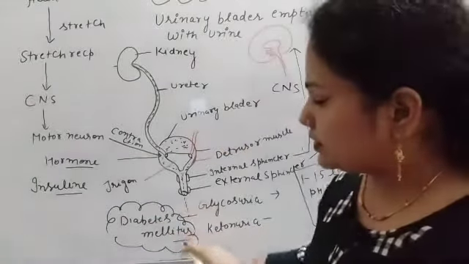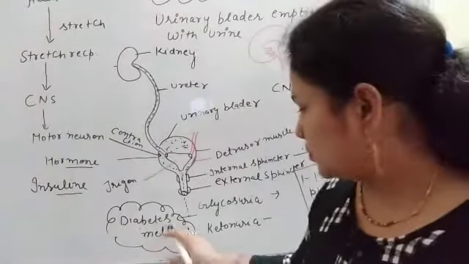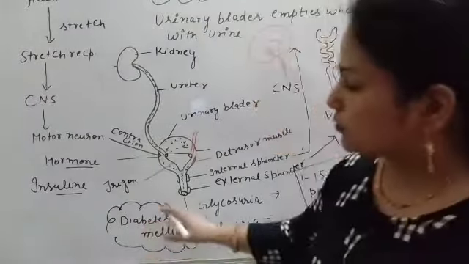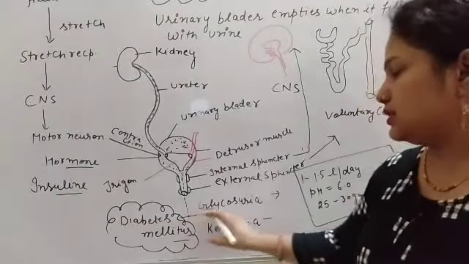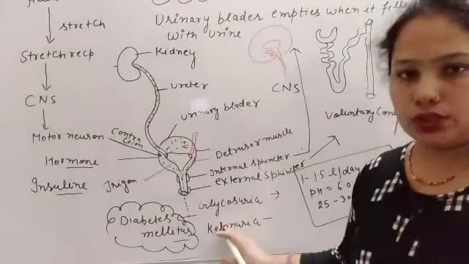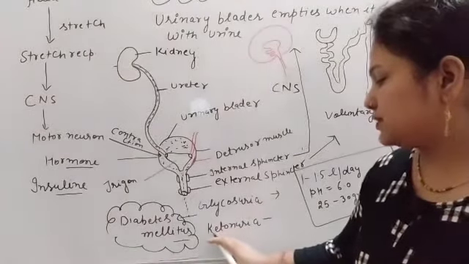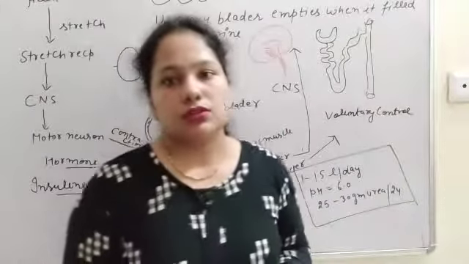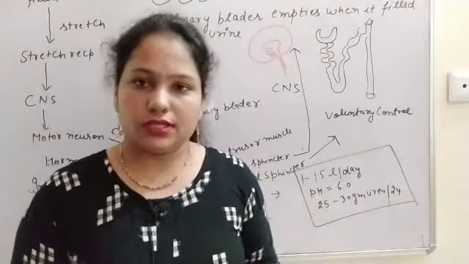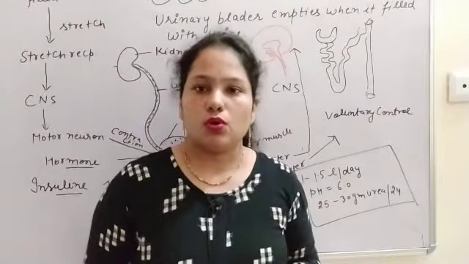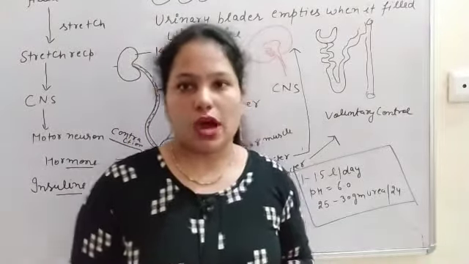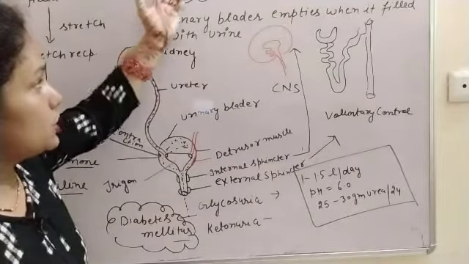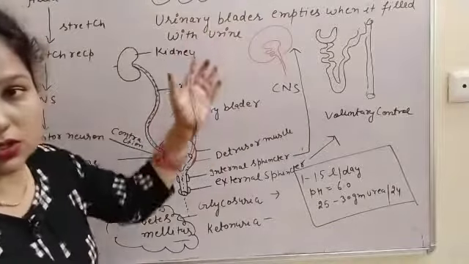Then there will be this disease diabetes mellitus, because now glucose is released in the urine, and this condition is glycosuria, or if the ketone bodies are released then that is ketonuria. So by taking the urine sample, the doctors come to know most of the diseases. So I think you understood the micturition, or what is the micturition reflex and how it is controlled.